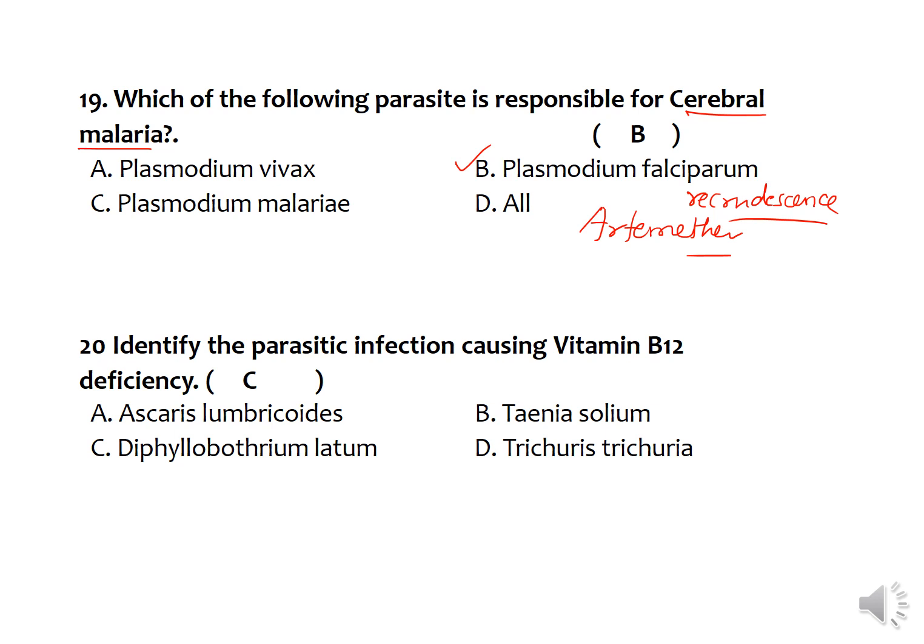Then 20th one is to identify the parasitic infection causing vitamin B12 deficiency. If you see all the parasites shown here, the Ascaris, Taenia, Diphyllobothrium latum, Trichuris trichiura, all can produce some kind of vitamin deficiency and also malnourishment, which results in anemia. But vitamin B12 deficiency mainly is seen with Diphyllobothrium latum, which is a fish tapeworm. This fish tapeworm is mainly responsible for vitamin B12 deficiency.